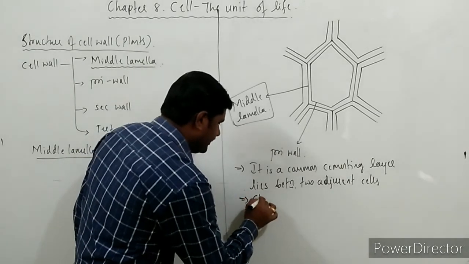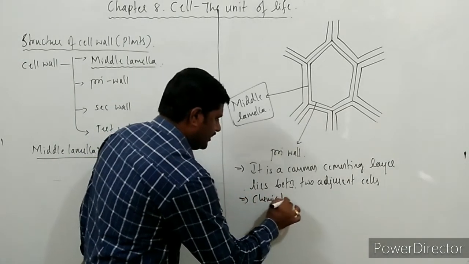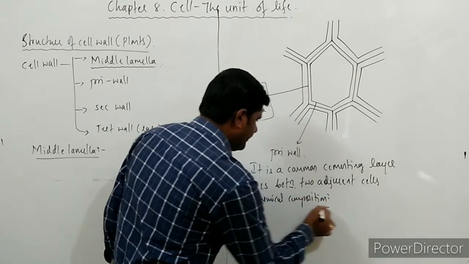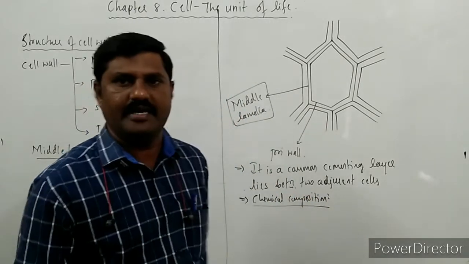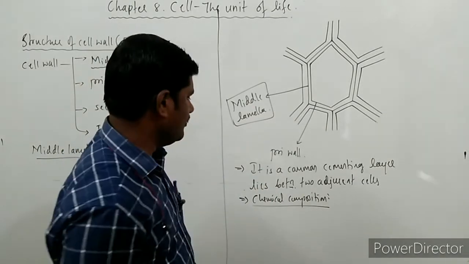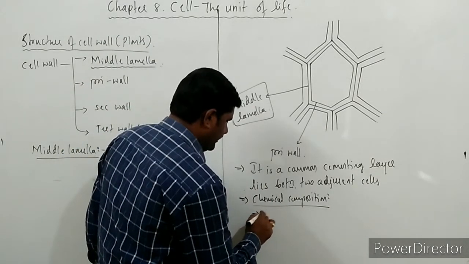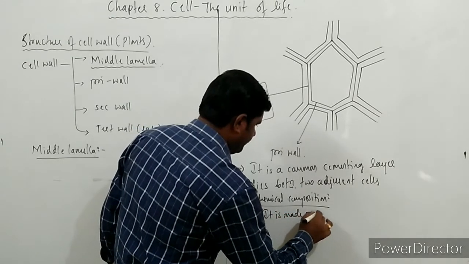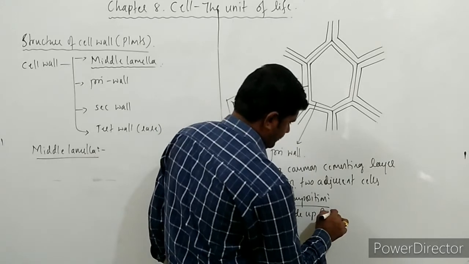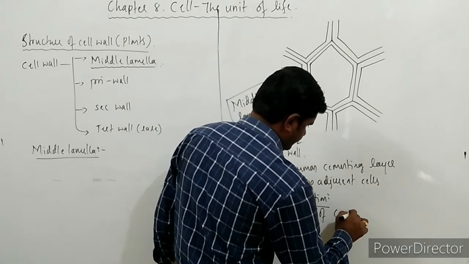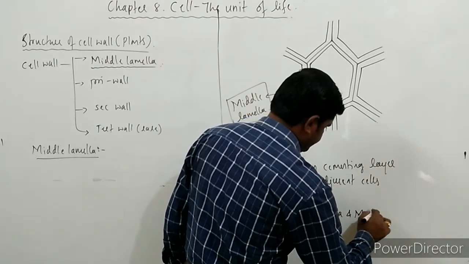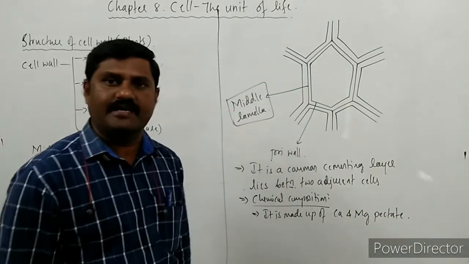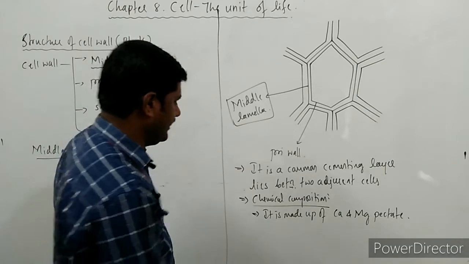Chemical composition. When we go to the chemical composition of this middle lamella, it is made up of calcium and magnesium pectate.